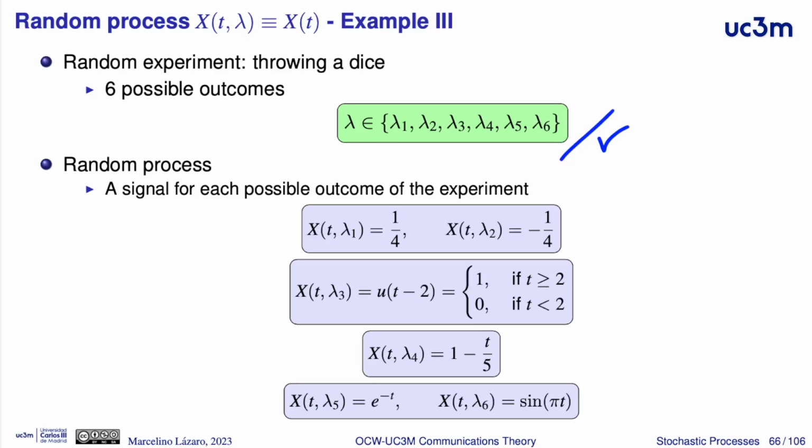In this case, we have 6 signals, one signal associated with each possible outcome of the random experiment. One of the signals is constant, 1/4, another one is constant, -1/4. We have a step at 2, we have a linear decreasing function, we have an exponential, and we have a sinusoidal function.